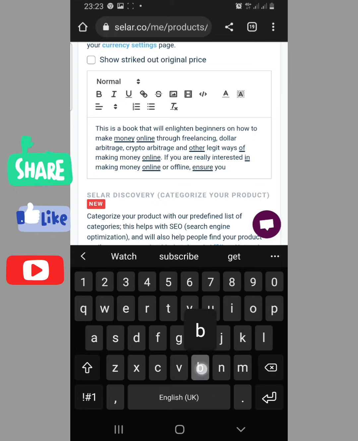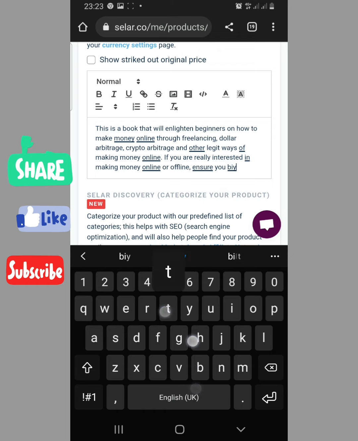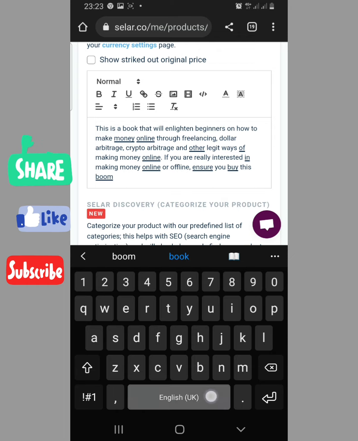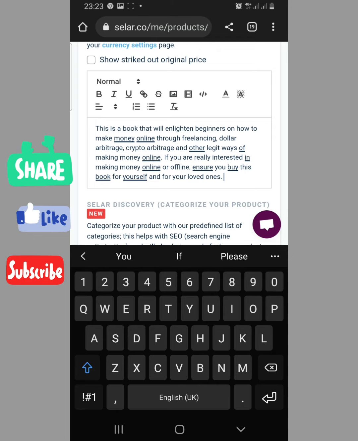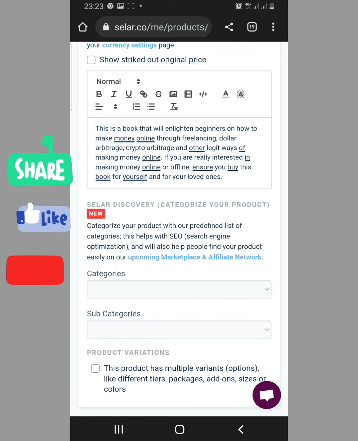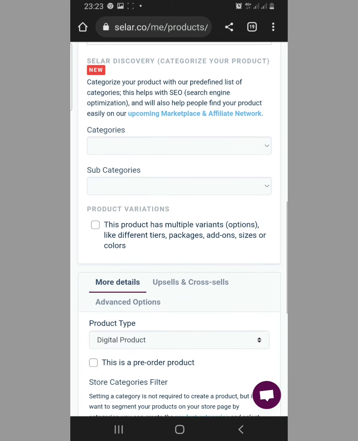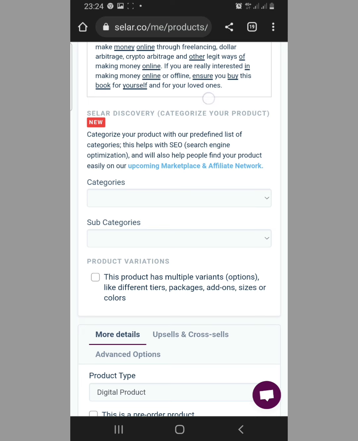ensure you buy this book for yourself and for your loved ones. So that's a detailed description of the book. You understand? You can see how long the information is. Now you come down. When you are done with that, you come down. When you come down, you go to these categories.